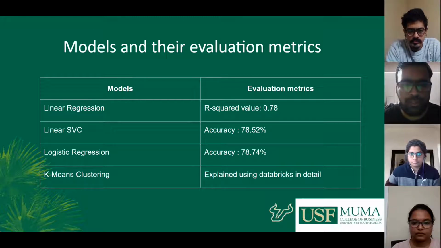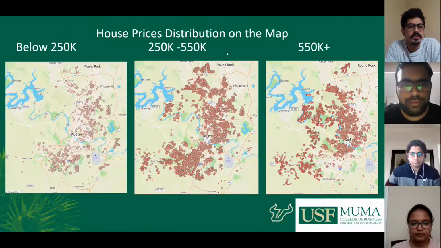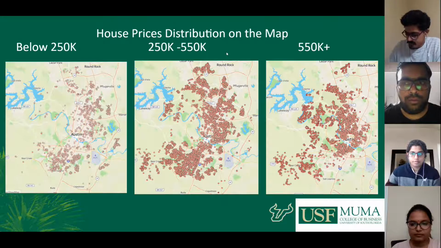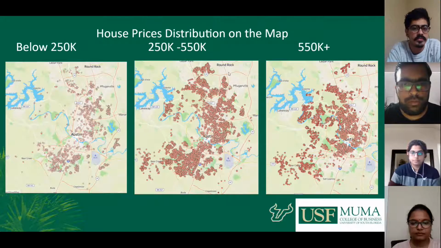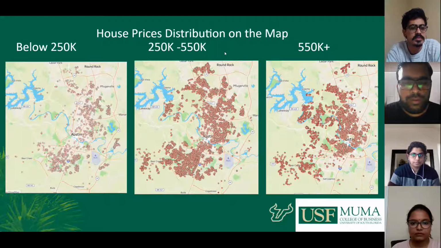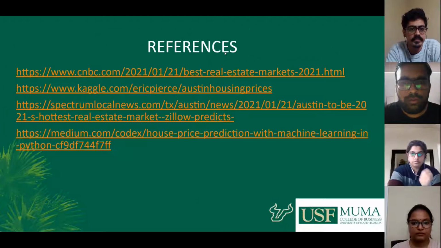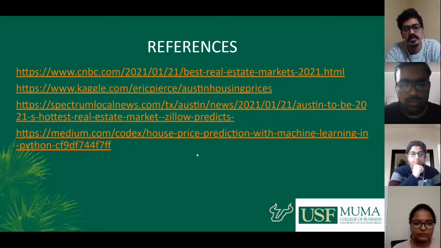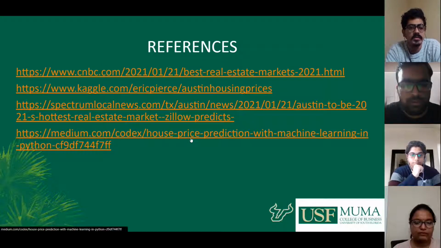This is the metrics of the models. And then here we have a small map visualization which we built on Tableau to understand the geographical distribution of the homes in the Austin metropolis area based on their price. These are some of the references we used, and the data visualization and SQL queries will be further explained by Kirtana.